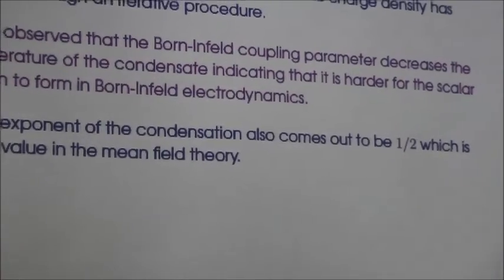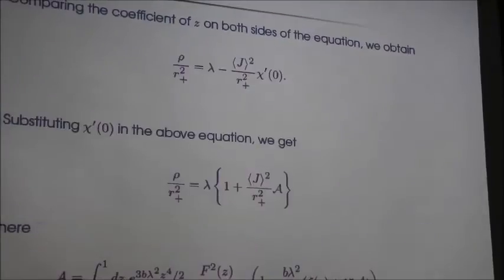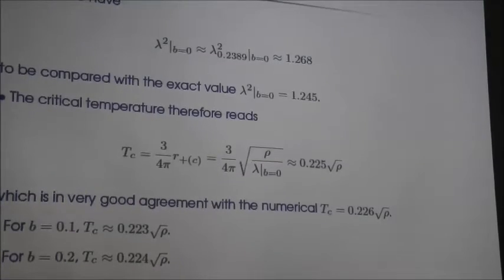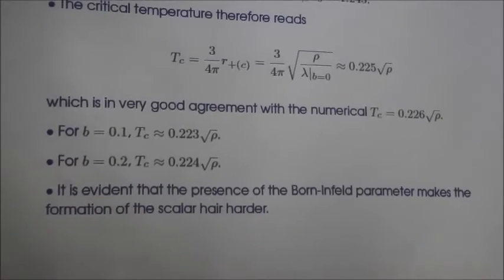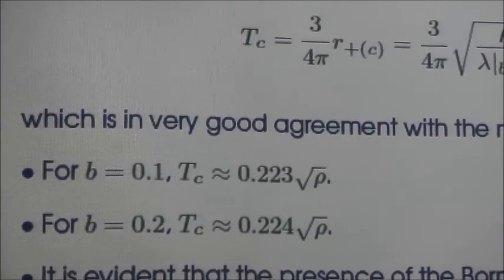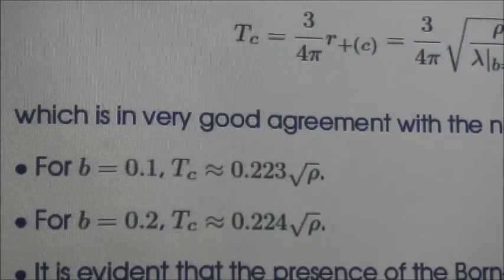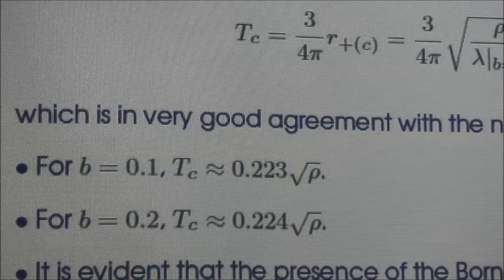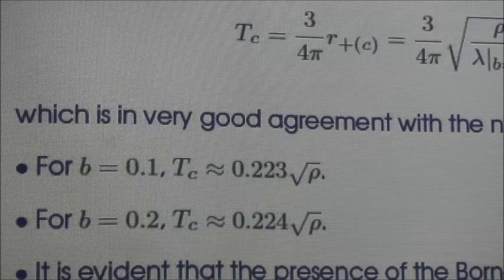Just one thing, could you please go to that? Here you see for B equal to 0.1, you get 0.223. Yeah, for 0.2, there must be some mistake. Yeah, this actually decreases. This 4 is wrong actually. Yeah, that's all. This will decrease. This is 0.221 or 0.220 something like that.